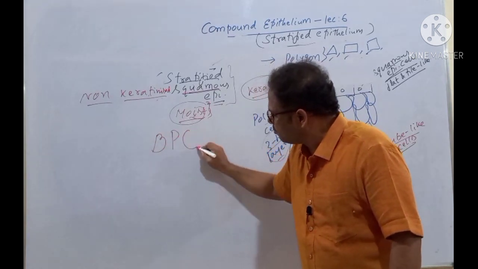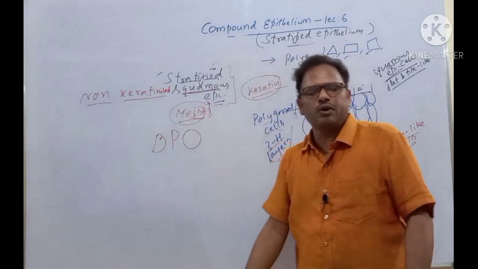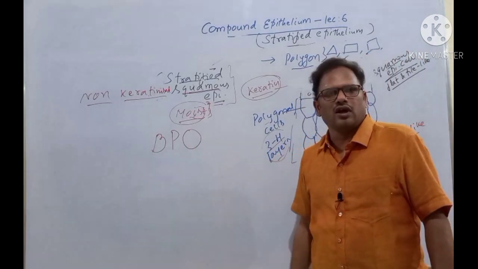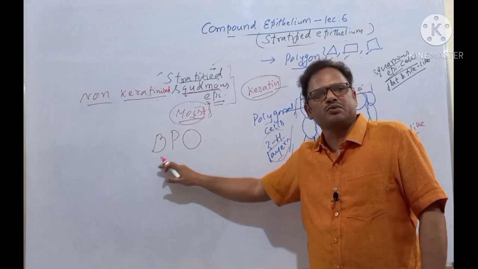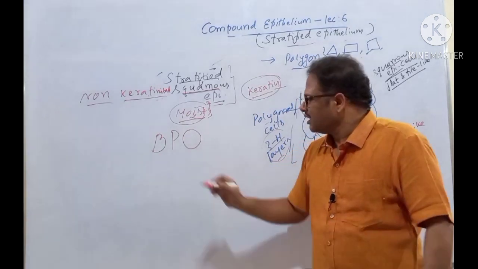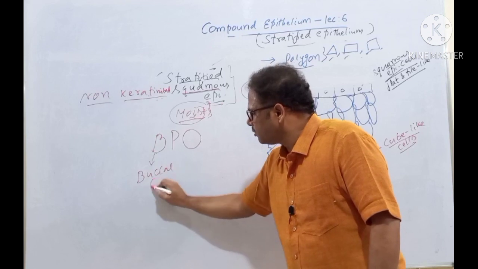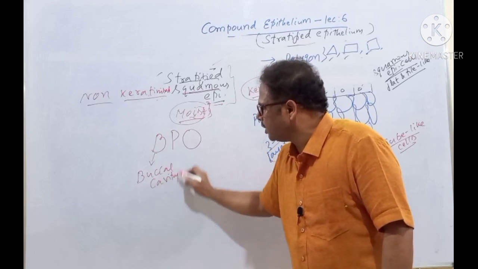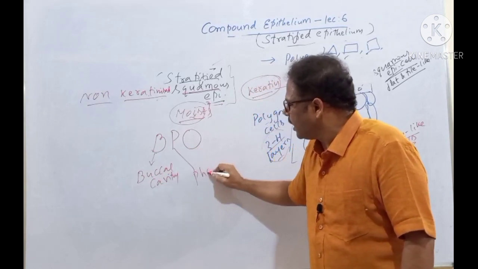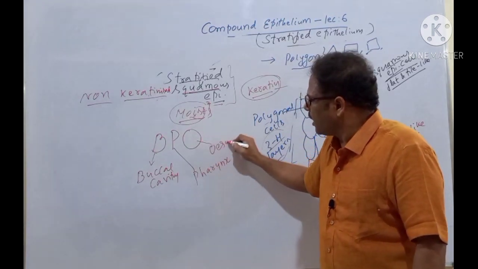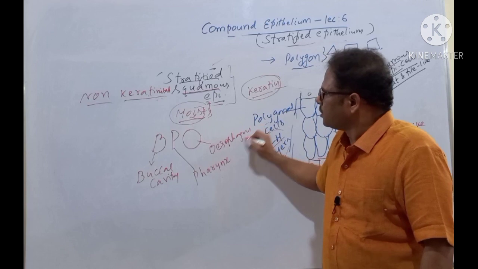See here, BPO. What is BPO? Business Process Outsourcing. Here, B is for buccal cavity, P for pharynx, and O for oesophagus.